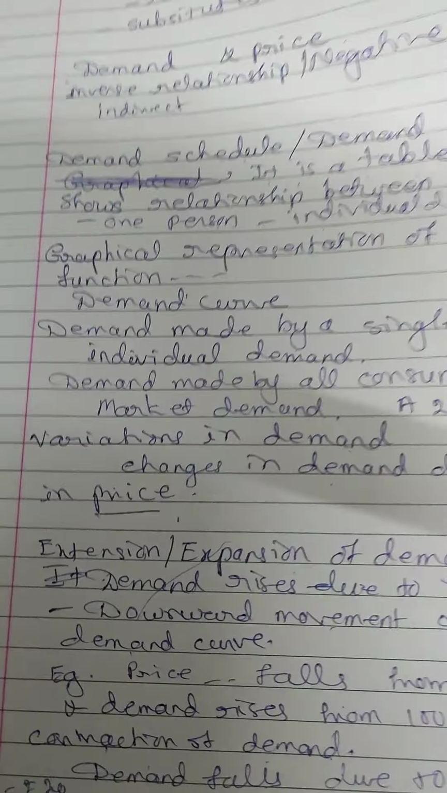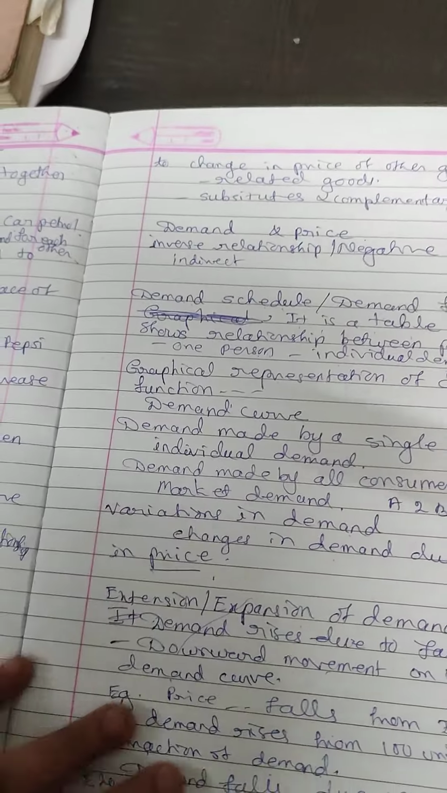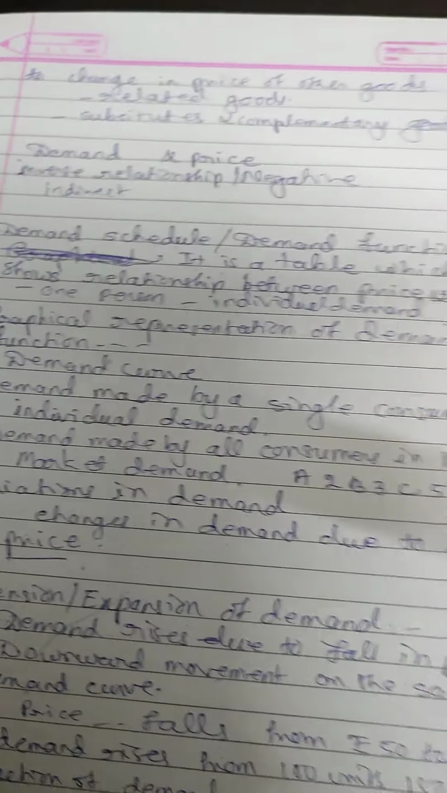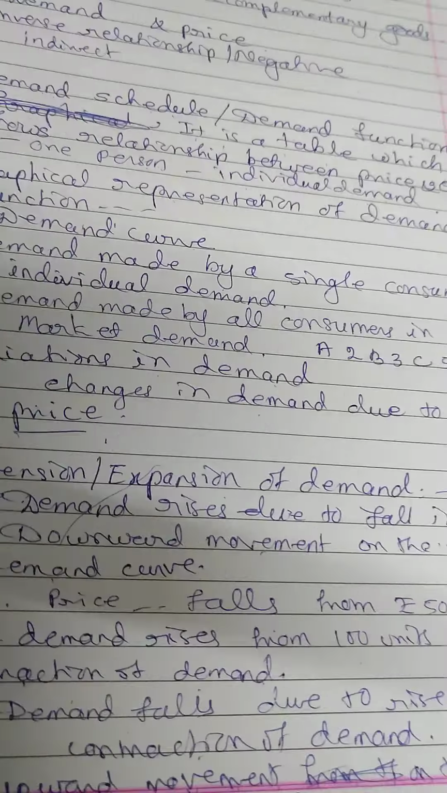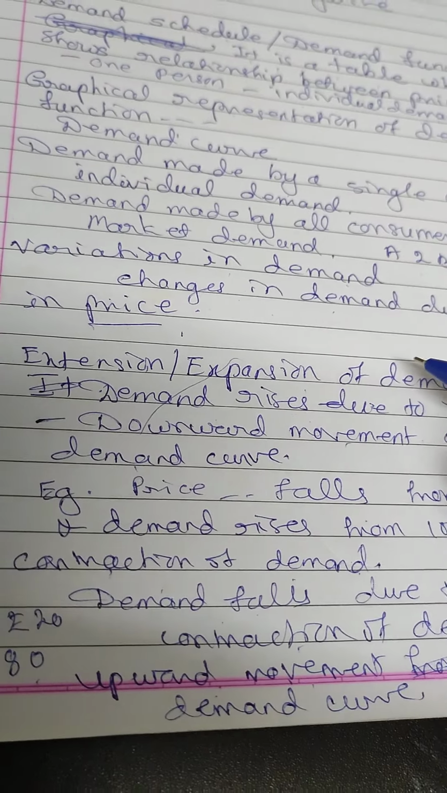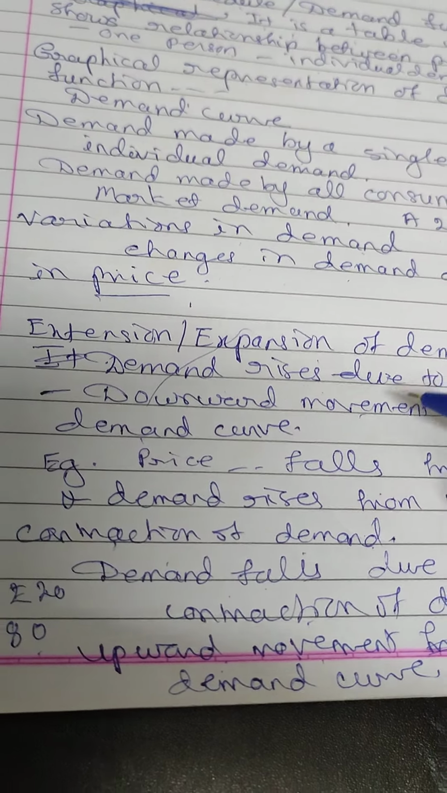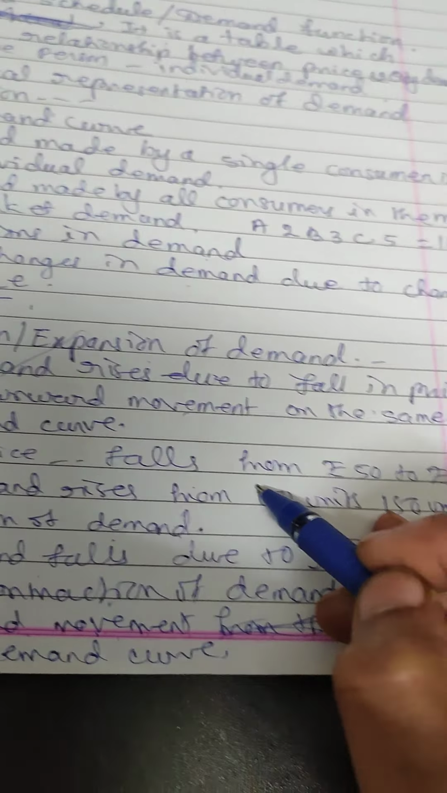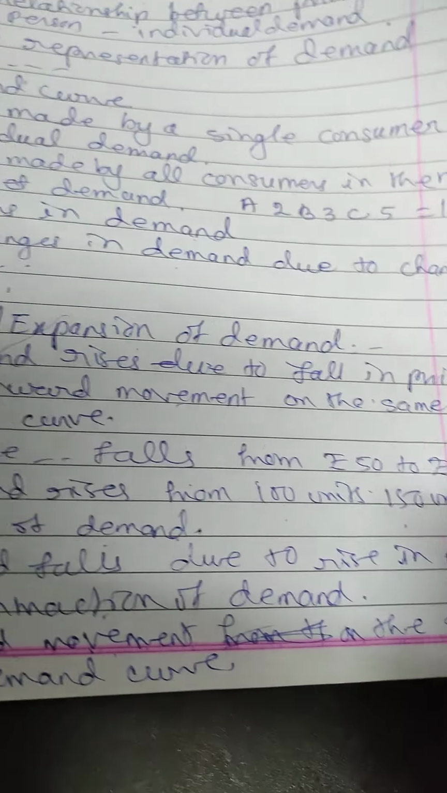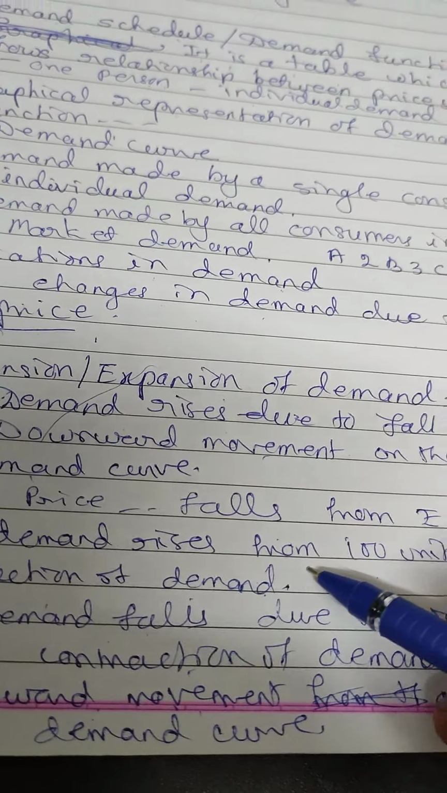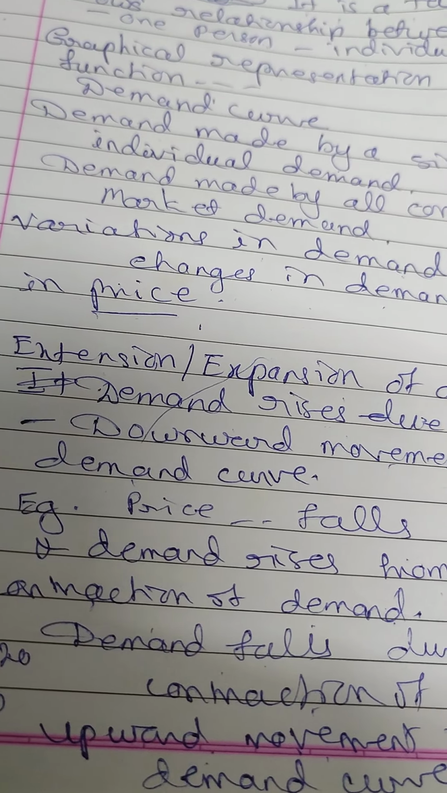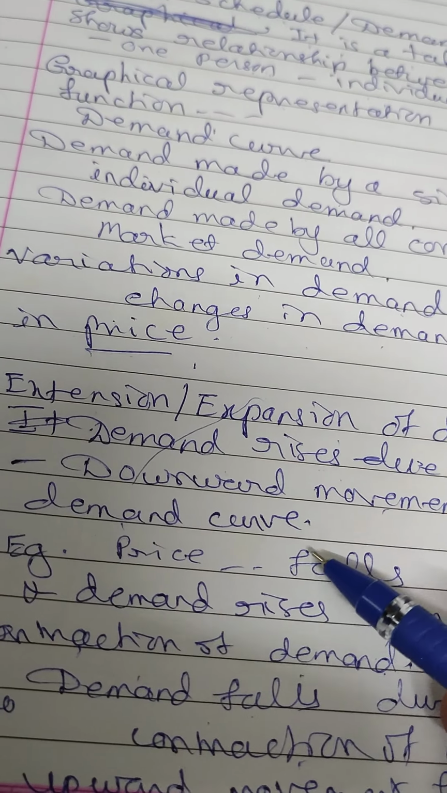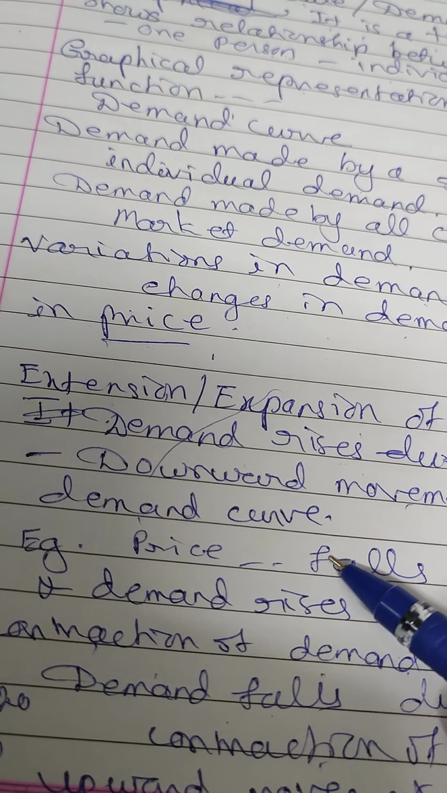What is extension of demand? Extension of demand means the demand rises due to fall in price only. If the demand rises due to fall in price only, then it is called as extension of demand. For example, price falls from rupees 50 to 30 and demand rises from 100 to 150 units, then it is called as extension of demand.